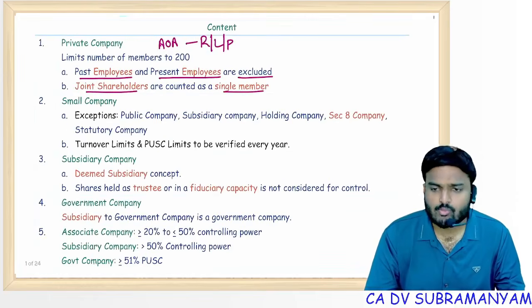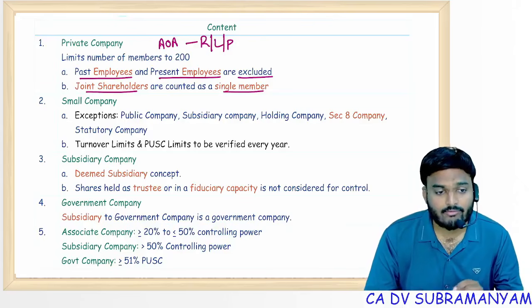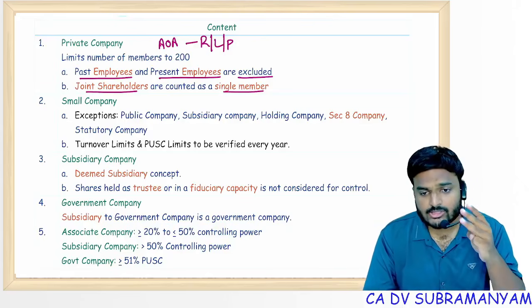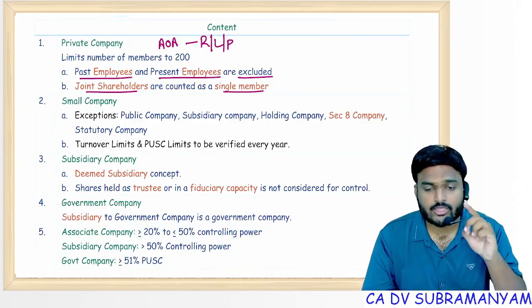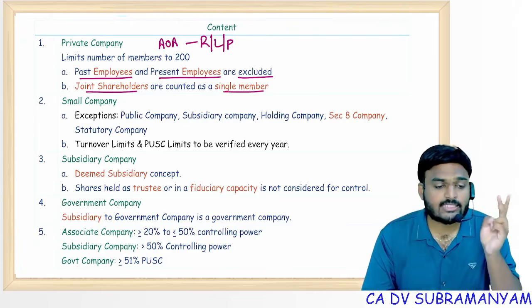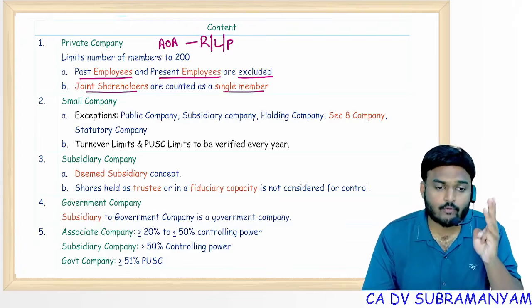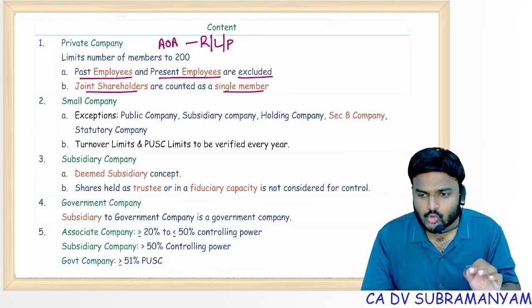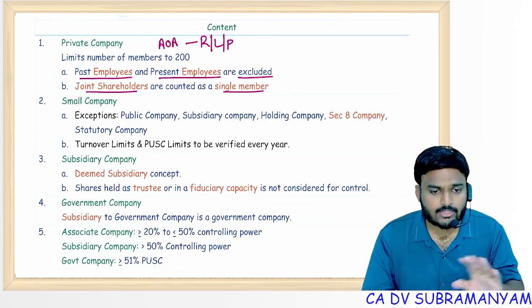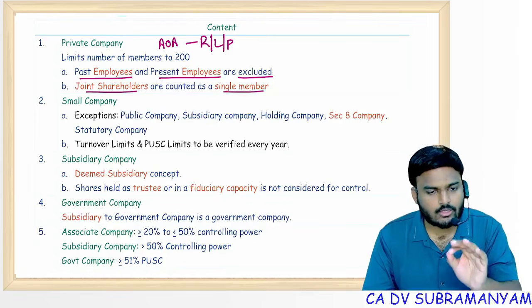Next point, small company. To avail the status of small company, 3 conditions are to be satisfied. First one, it should not be a public company. Second one, turnover in the preceding financial year should not exceed 40 crores. Paid up share capital should not exceed 4 crores. For May 26 attempt students, there is no change in the limits of turnover and paid up share capital. Up to 40 crores turnover, up to 4 crores paid up share capital.